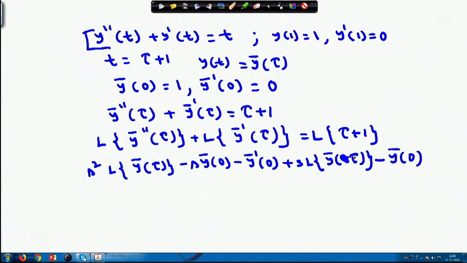And the Laplace transform of tau plus 1 will be 1 by s square plus 1 by s. So, you are obtaining this, 1 by s square plus s.